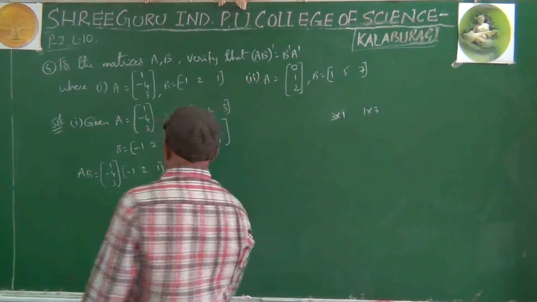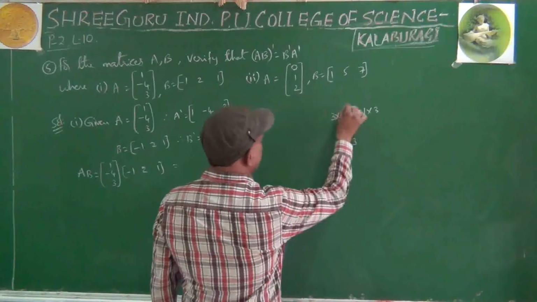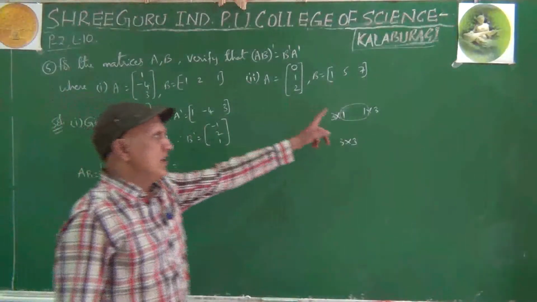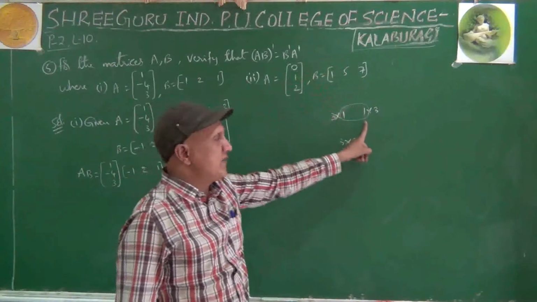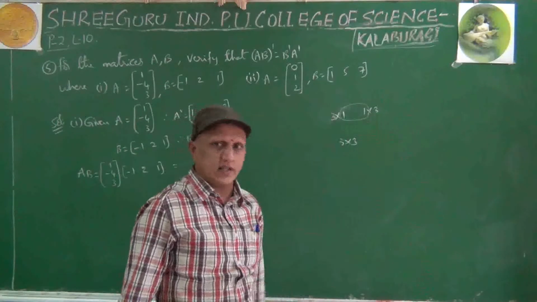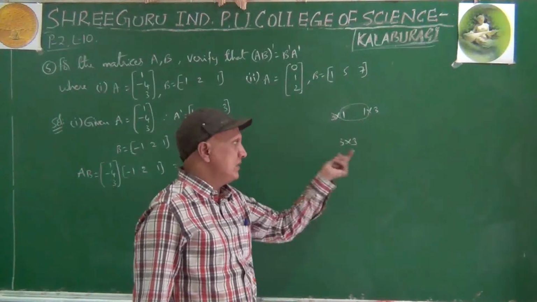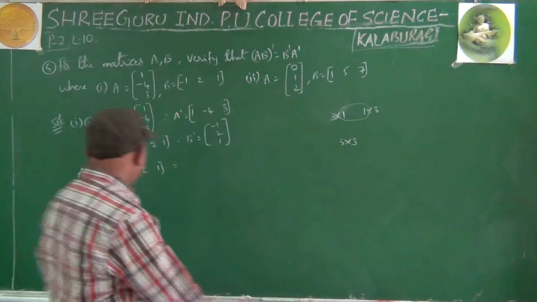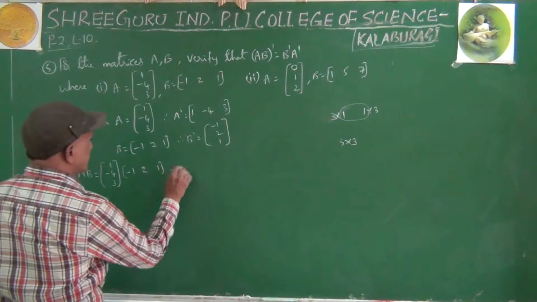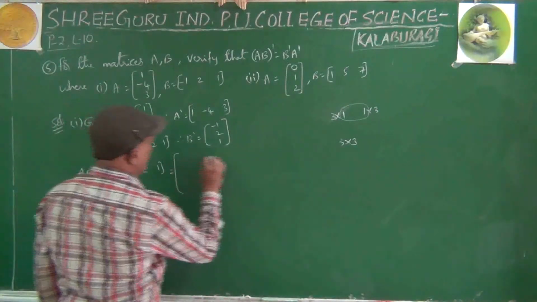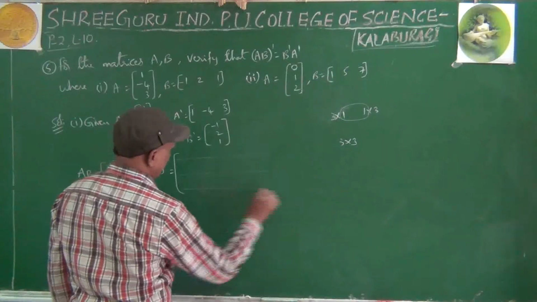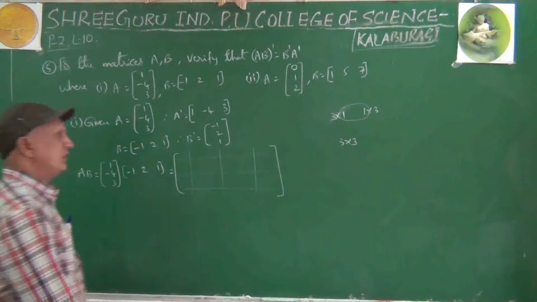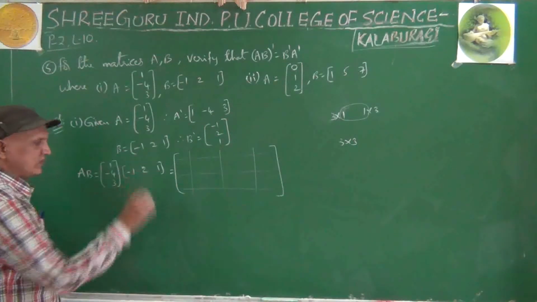What is the order for the answer? 3 by 3. These two should be same. Yes, both are same. Number of columns for the first matrix, number of rows for the second matrix, both should be same. Then the order for the answer is 3 by 3. 3 by 3 means 3 rows, 3 columns.